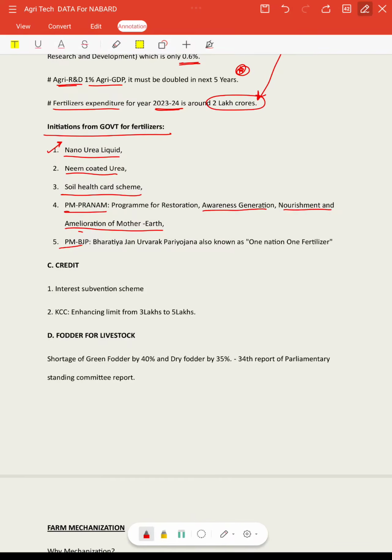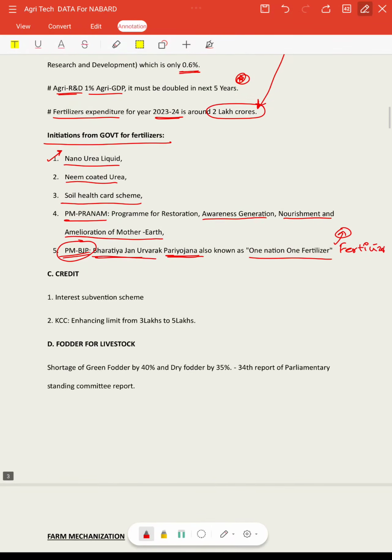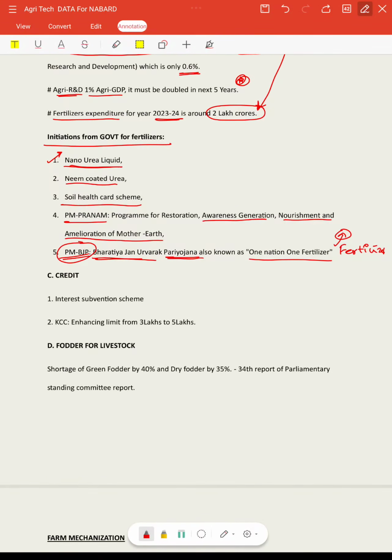And we also have one more important program called One Nation, One Fertilizer. This is also known as PM BJP, Bharatiya Jan Urvarak Pariyojana. Under this only the government is giving fertilizer subsidy. Fertilizer subsidy is given under this Bharatiya Jan Urvarak Pariyojana. So these are the steps taken by the government.